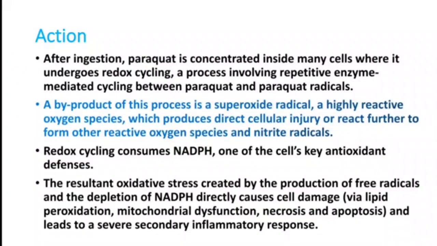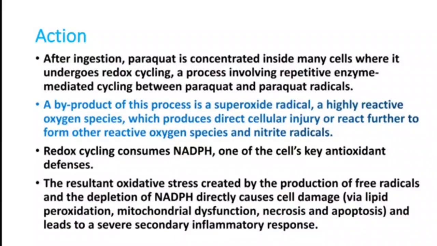The resultant oxidative stress created by the production of free radicals and the depletion of NADPH directly causes cell damage. That is very important, and leads to a severe secondary inflammatory response. All these free radicals will produce cell inflammation and multi-organ dysfunction syndrome.